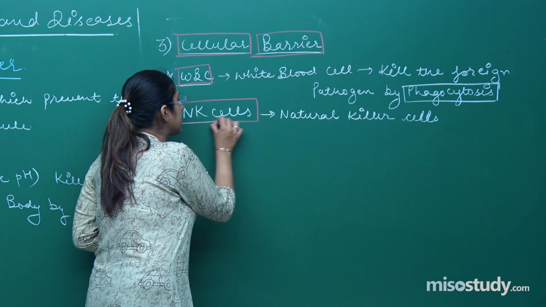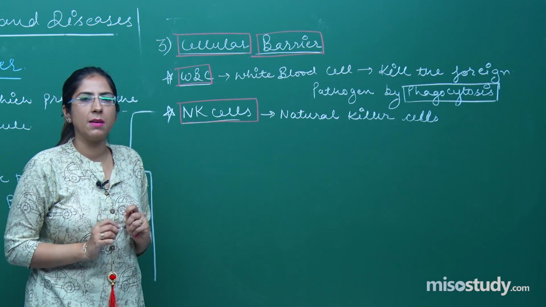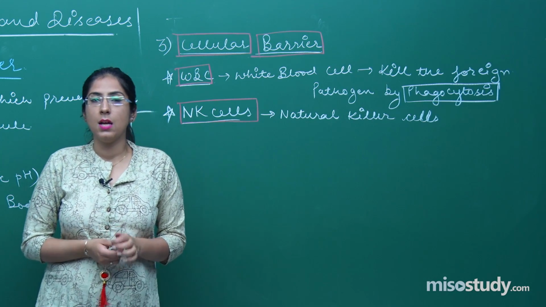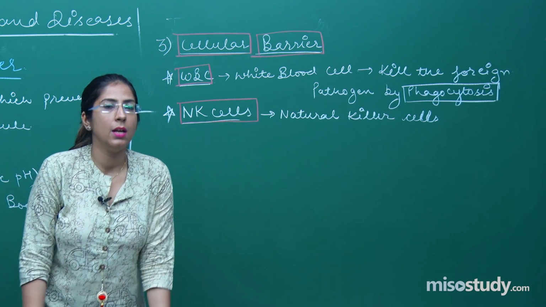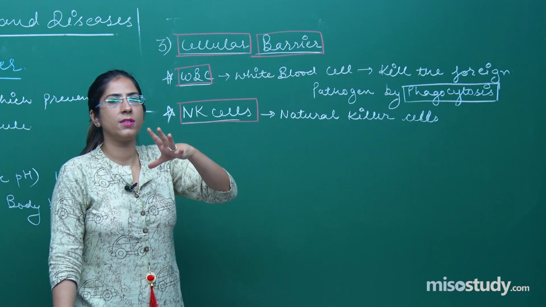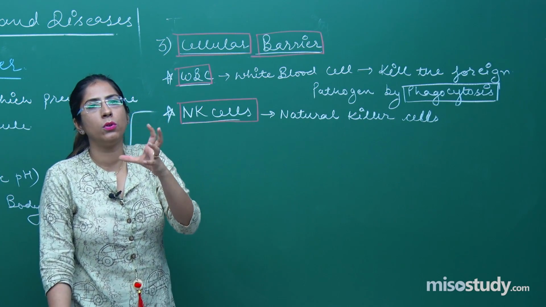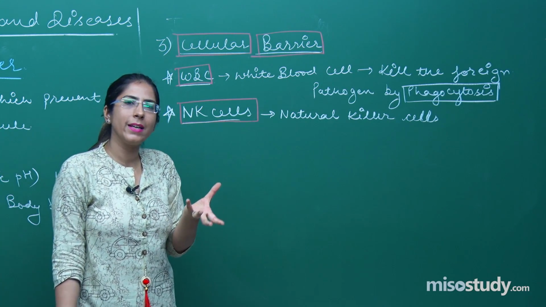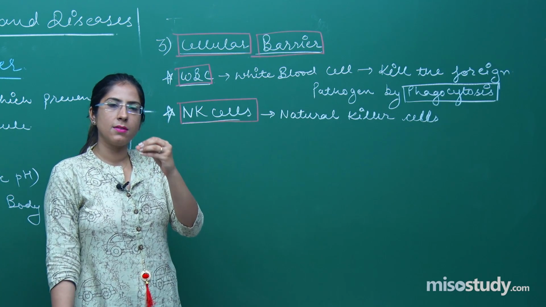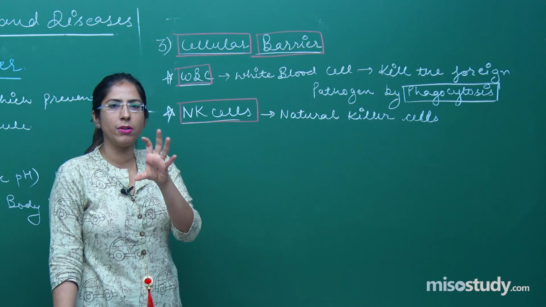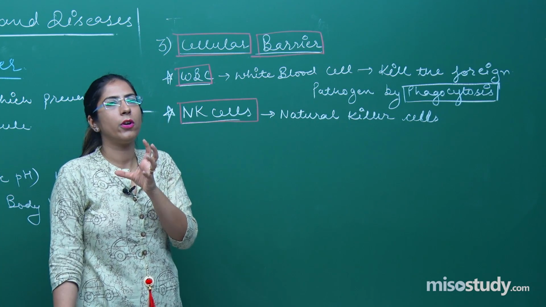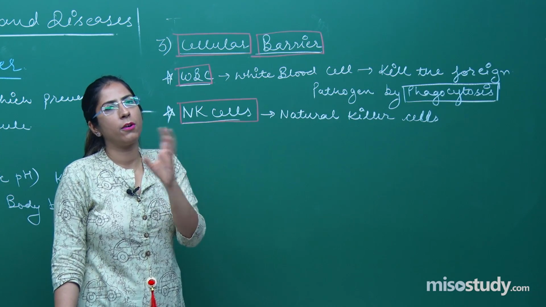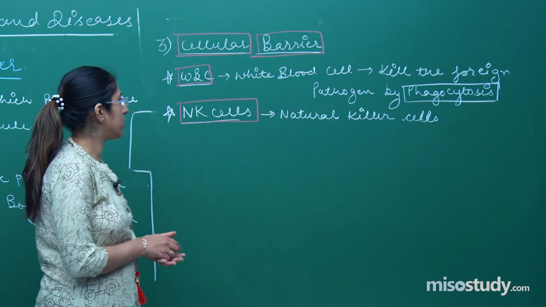Now what do these cells do? They secrete one chemical, that is perforin, right. Now what will happen, as this chemical perforin is secreted, it will lyse those cells, or create pores on those cells. When the pores are created, the internal substance or internal cytoplasm will ooze out of the cells of those foreign pathogens, and that will be phagocytized by the macrophages, right.